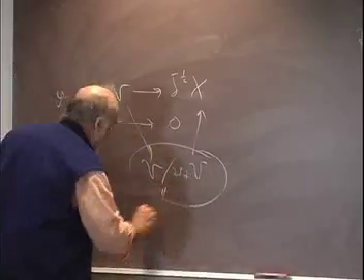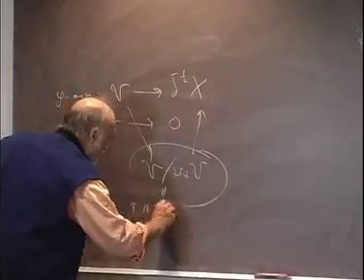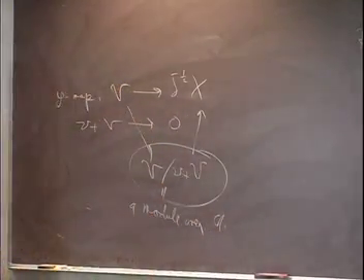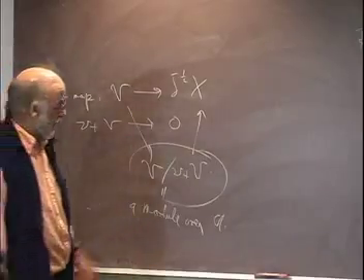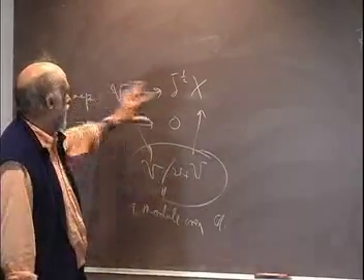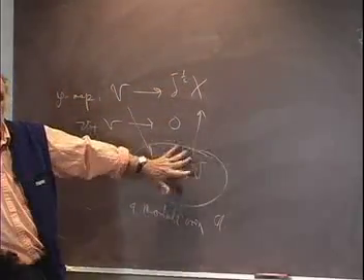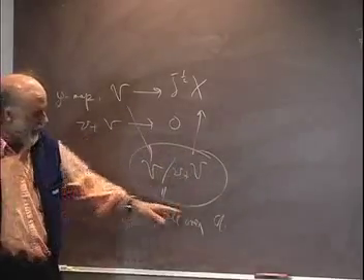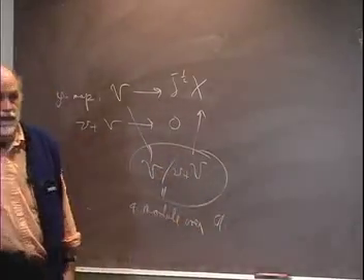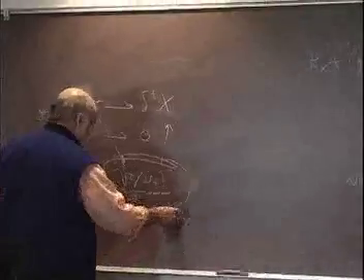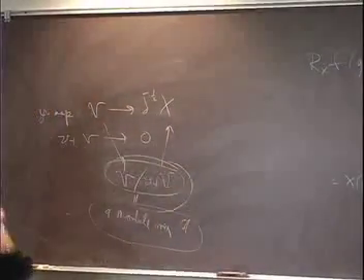Now this is actually a P module. This is a module over A, in fact, because N acts trivially. That's the Lie algebra. A is the Lie algebra of A. And so understanding what these maps look like is a two-step process. First of all, I figure what this quotient looks like, and it turns out to be pretty simple very often. And then I want to decide what that is as a module over A. So that's the process. In order to understand these intertwining operators between principal series, we have to first discuss what this space looks like, or say something about this space, and then see what its structure is as a module over A.